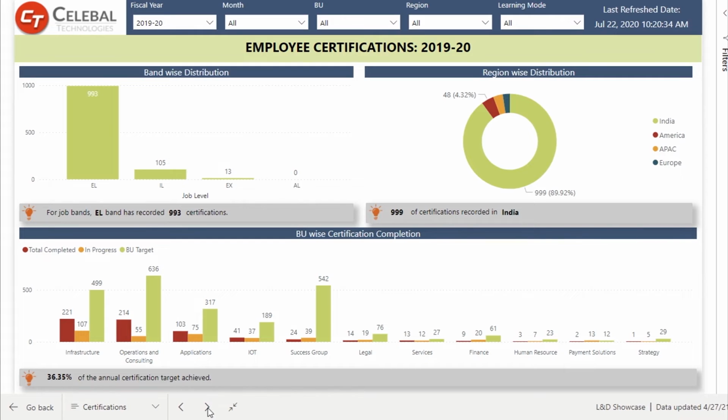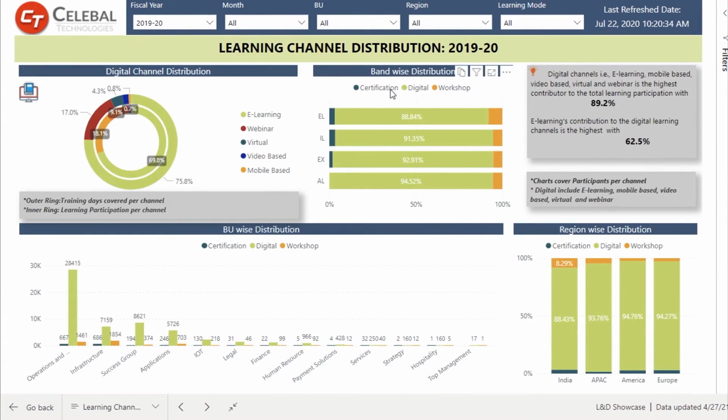Moving forward, the next tab which we have here is the learning channel distribution. Here we have different channels like certification, digital and workshop, and we can see its distribution through different bands, regions and BU wise, along with a separate visual right at the top where we can see the details about different channels also, which are e-learning, webinar, video based and mobile based.